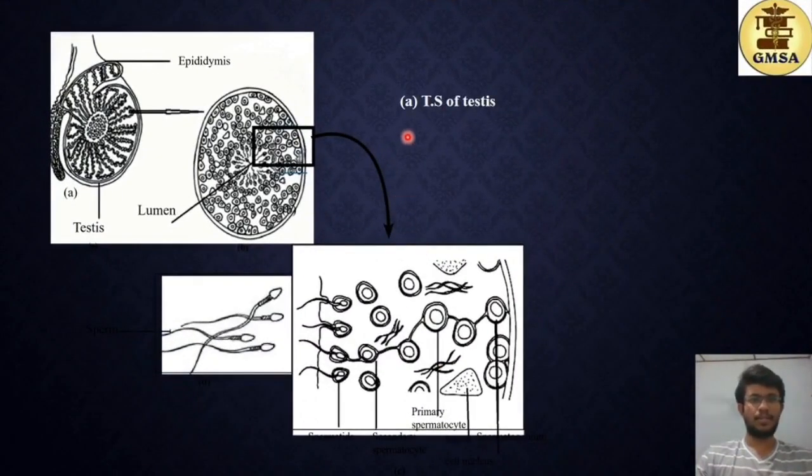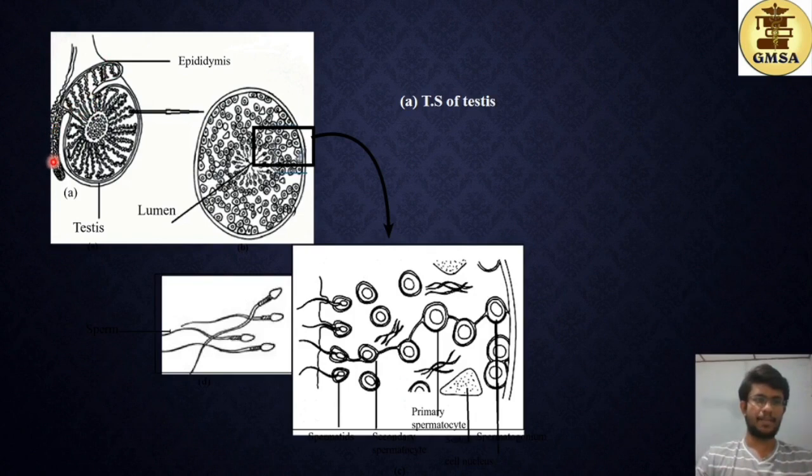Now here, in section A, you have the transverse section of a testis. So this is the testis, and these coil structures are the seminiferous tubules. They are highly convoluted structures, and once the sperms are produced in these seminiferous tubules, through this vasa efferentia, which are some straight tubules, they move on to the epididymis.